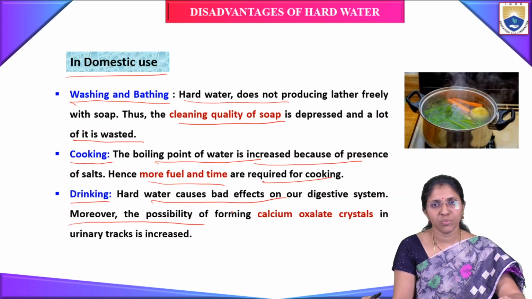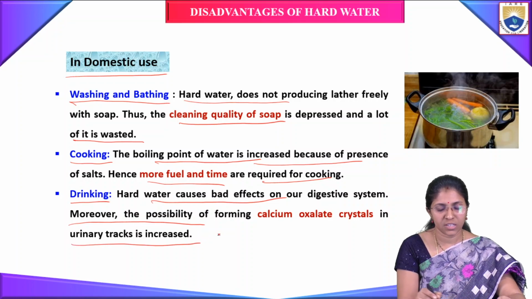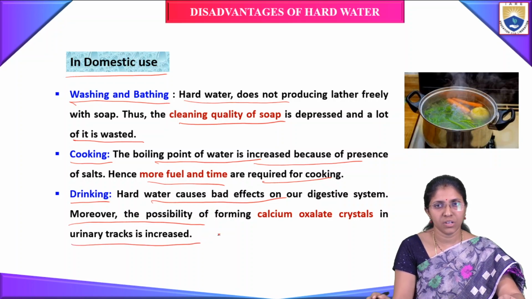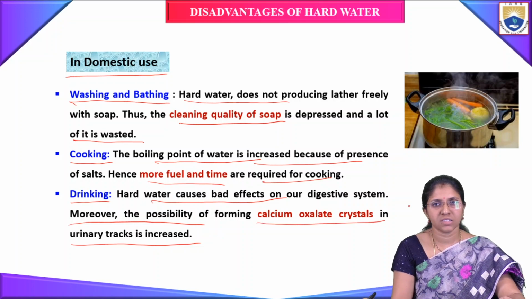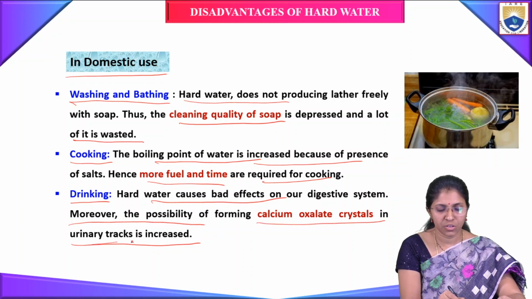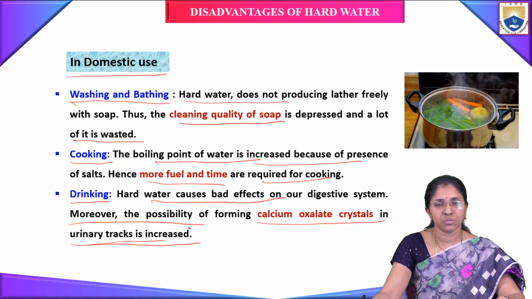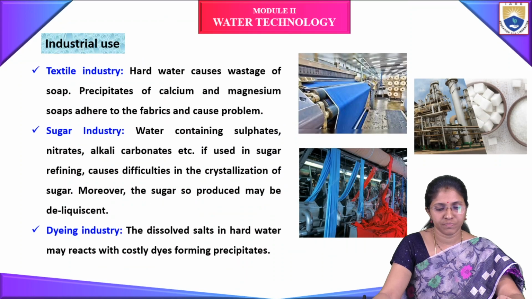Moreover, the possibility of forming calcium oxalate crystals in the urinary tract is increased. So these are the disadvantages in washing, cooking and drinking.